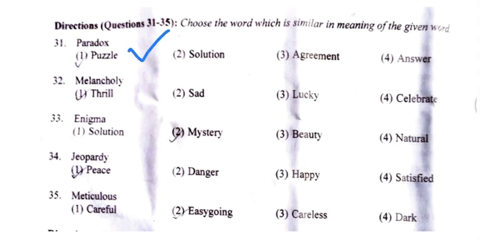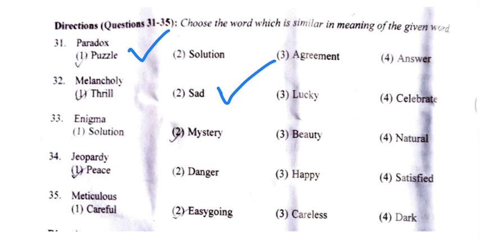If you see the other options, they are not even near the meaning of paradox, because paradox means a contradictory situation or statement. So our answer will be puzzle. Puzzle is also a kind of contradictory situation in which there is no exact answer. Now, the next word is melancholy. Melancholy means a feeling of sadness. Therefore, the direct answer is given here, the second option, which is sad.